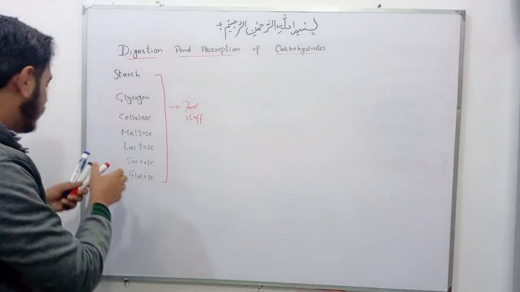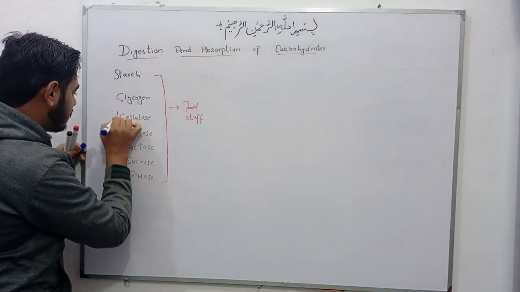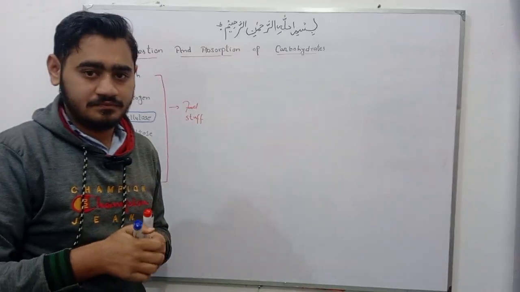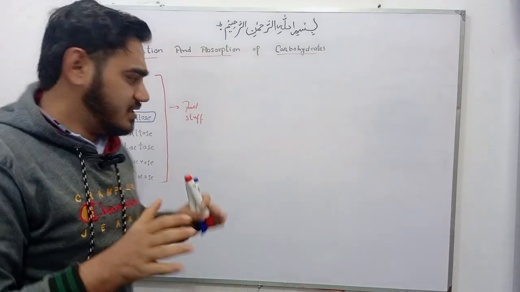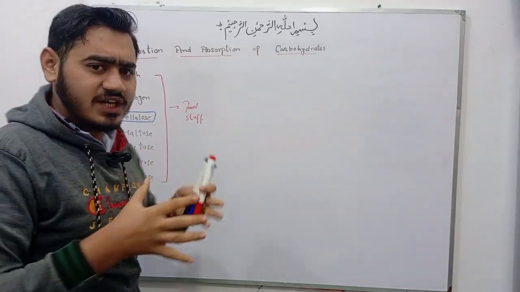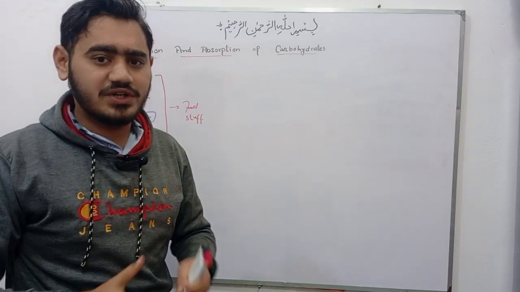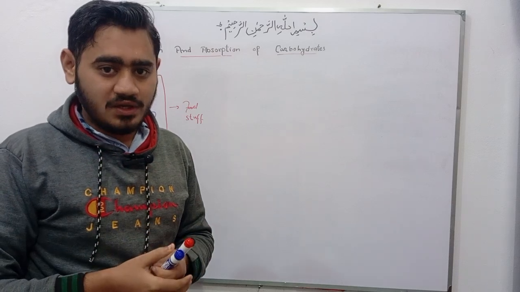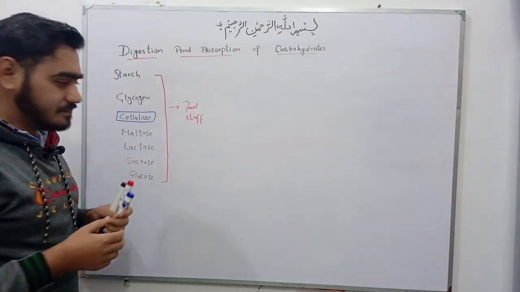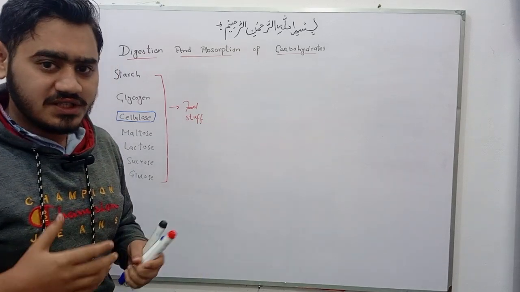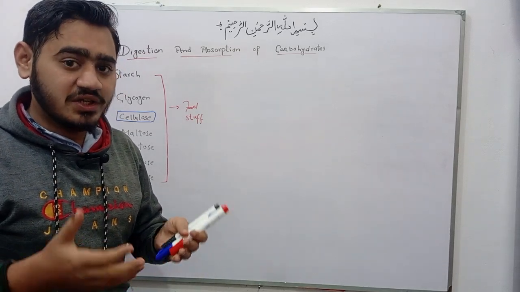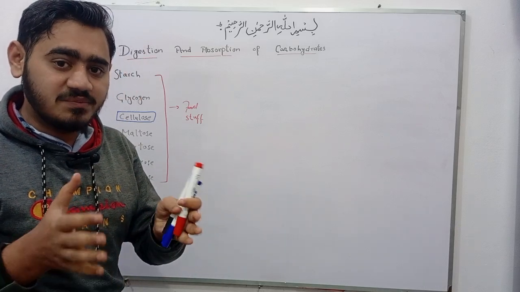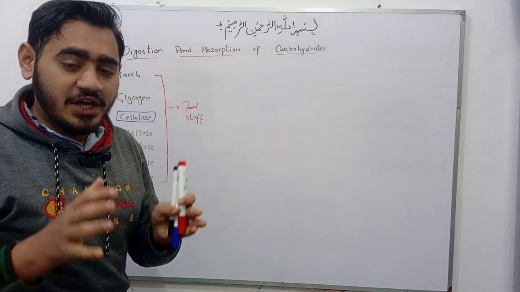Okay, friends. Cellulose, it is a dietary fiber. It does not digest in our gastrointestinal tract due to deficiency of cellulase enzyme. And cellulose is very important. It prevents us from constipation, cardiovascular diseases, obesity and diabetes mellitus.